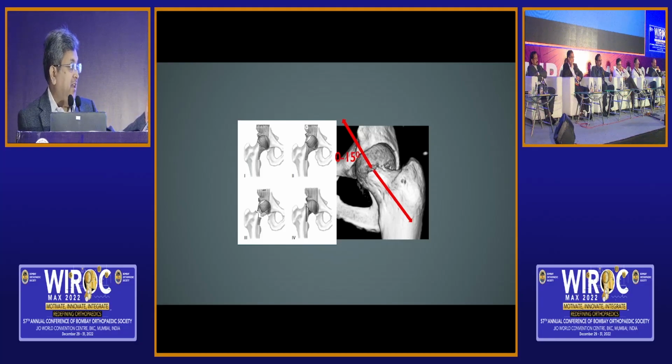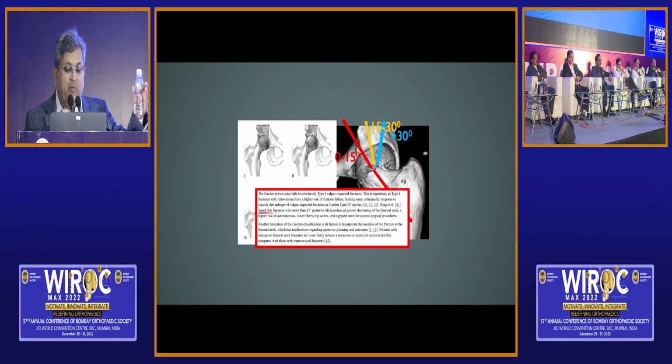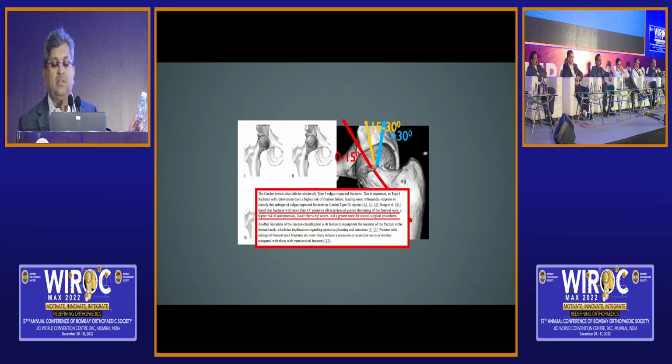But CT scan probably is going to add more to the way we should look at them, because the tilt is extremely important, whether it is 0 to 15 only, 15 to 30 or more than 30. Why? Because scientifically it is now proven that with more than 15, the chances of collapse and the chances of AVN increase. And that's what we need to rectify to bring that 25% complication rate down to 15%, because more than that we cannot really avoid.